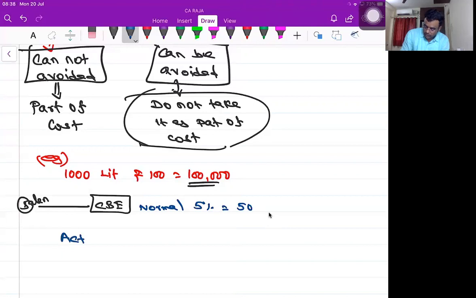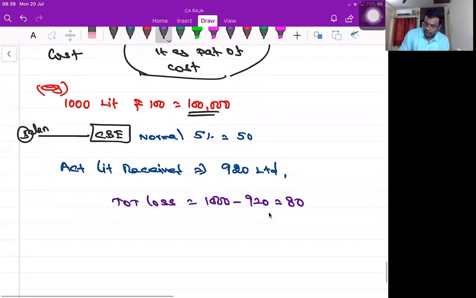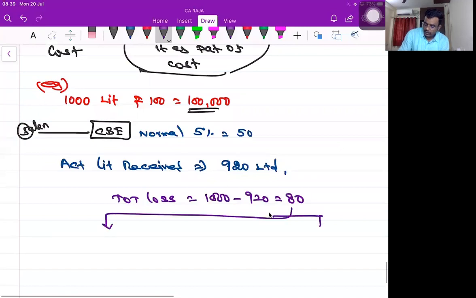Actual liters received at CBE mean 20 liters. So total loss equals 1000 minus 920, which comes to 80. Normal and abnormal: normal is 50, abnormal is 30.